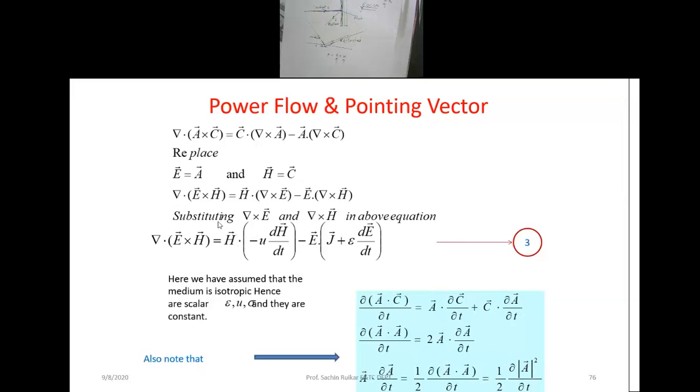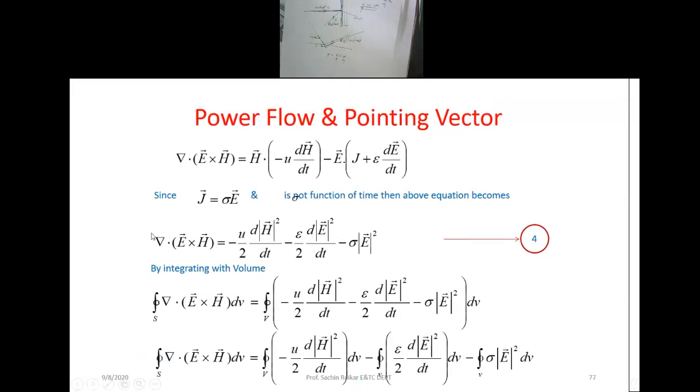So now we can replace here: this particular term is minus mu into 1 by 2 dou H squared by dou t, then minus E dot J, this term is there, then minus epsilon E dot dou E by dou t. This becomes 1 by 2 dou E squared by dou t. So we can rewrite the equation: del dot of E cross H is equal to minus mu by 2 dou H squared by dou t minus epsilon by 2 dou E squared by dou t, minus E dot J, and this is about your conductor.